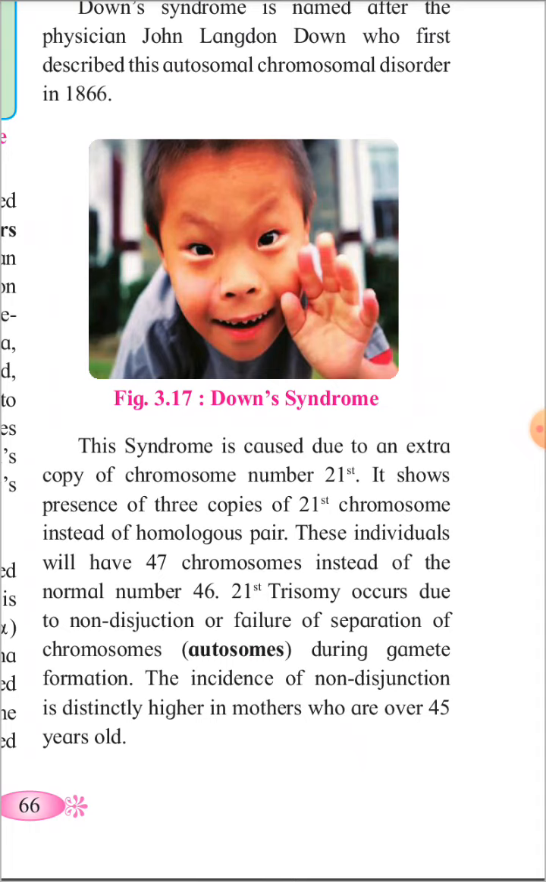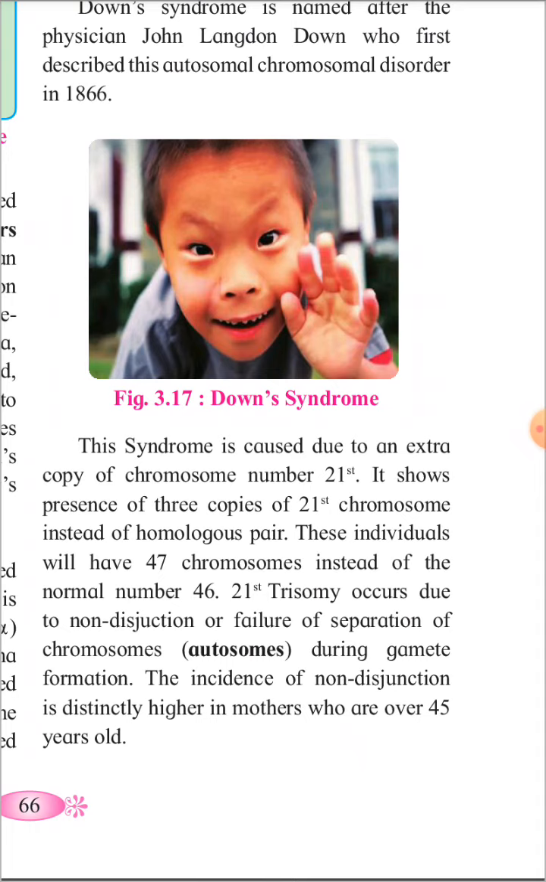It shows the presence of three copies of chromosome 21 instead of a homologous pair. So there are three copies of the 21st pair. These individuals have 47 chromosomes instead of the normal number 46. So as there is one extra chromosome, the total number of chromosomes is 47 instead of 46, which is the normal number. 21st trisomy occurs due to non-disjunction, or failure of separation of chromosomes or autosomes during gamete formation.